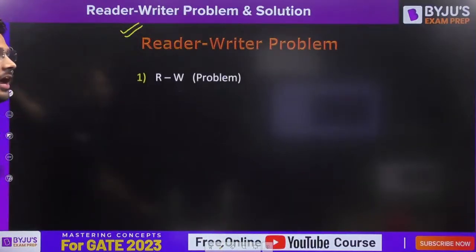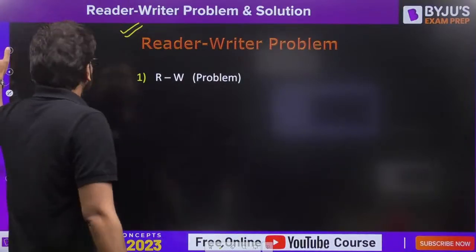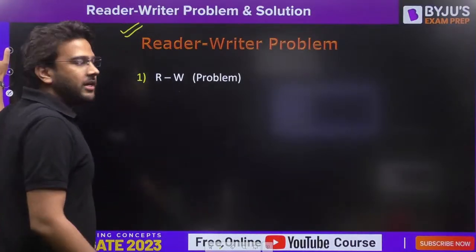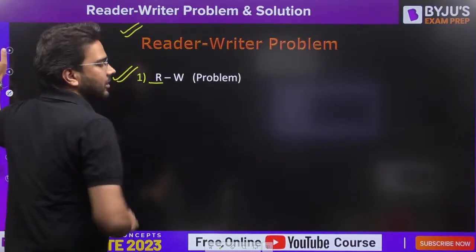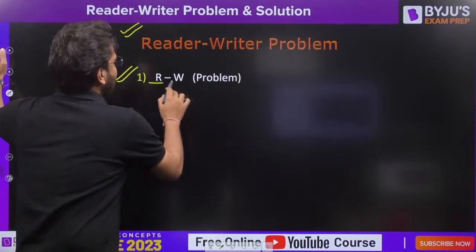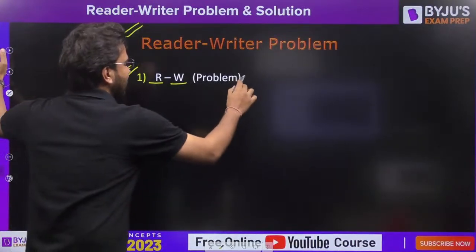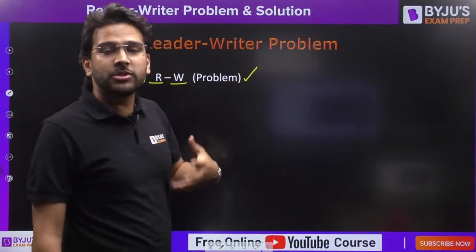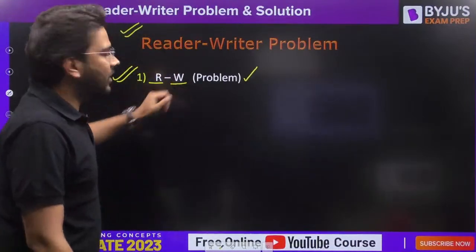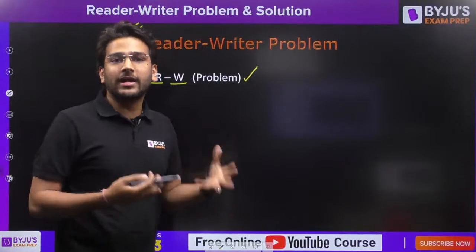As you can see, we have 4 cases here in the case of reader's writers. The first case is when we have a reader in the critical section and we have a writer also. Then yes, it is a problem, because the reader is reading the critical section, that is, the common shared resource where the writer is updating the value or writing something.